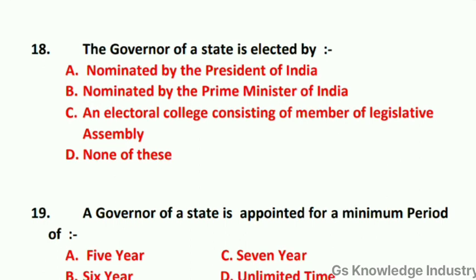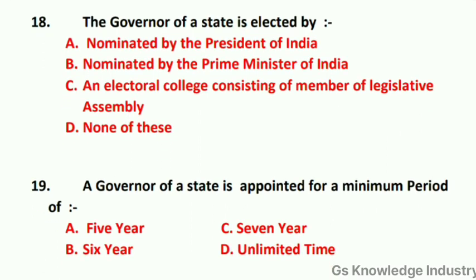The governor of a state is appointed by whom? Option A, nominated by the President of India. Option B, nominated by the Prime Minister of India.